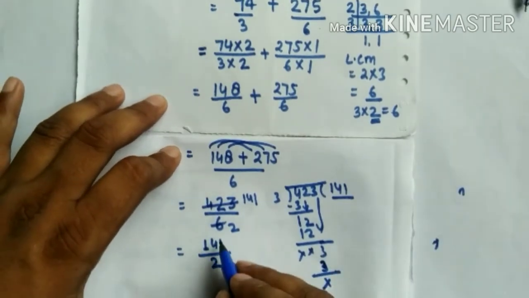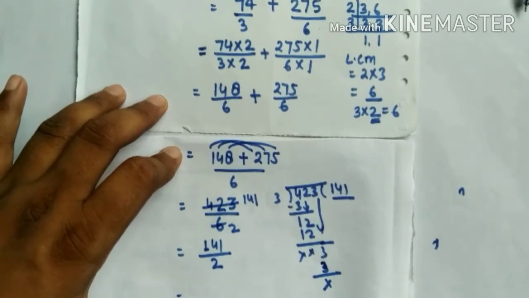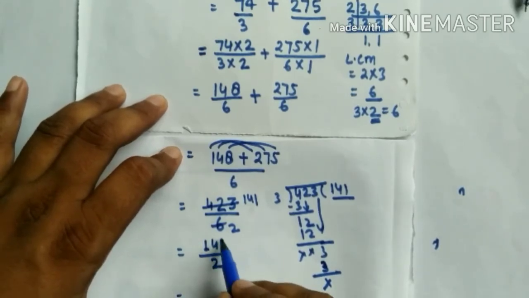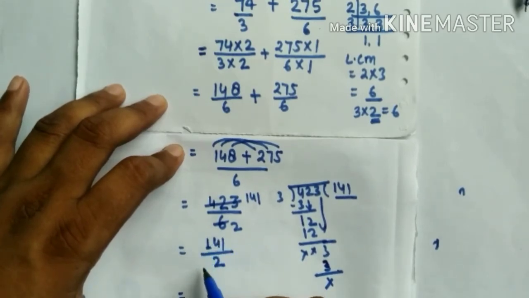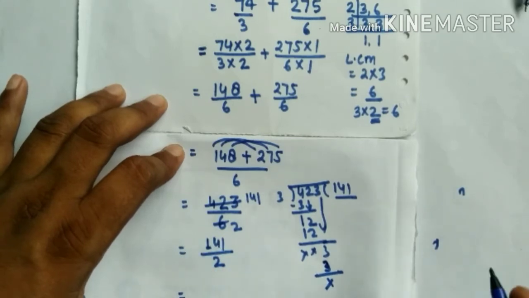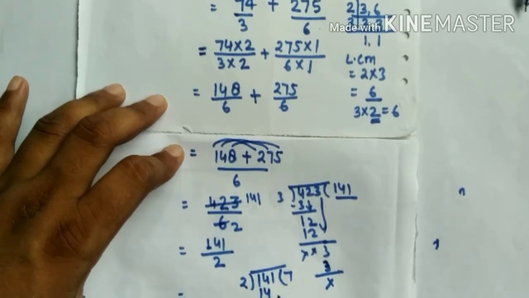Here we get 141 over 2. We know that this is an improper fraction. Now we have to change an improper fraction into a mixed fraction by the division method. Then we take 141 divided by 2. We know that 2 7 is 14, 4 goes to 4 is 0, 1 goes to 1 is 0, it means that they cancel out.